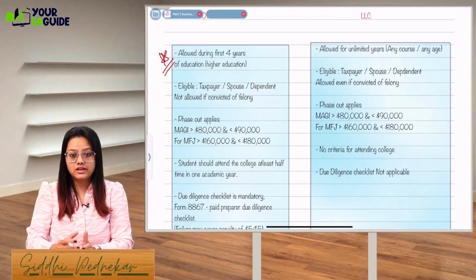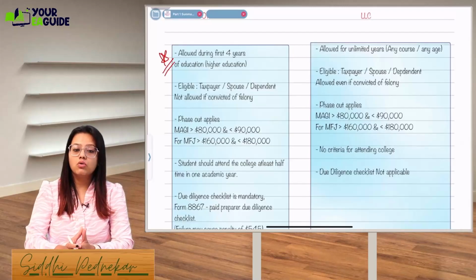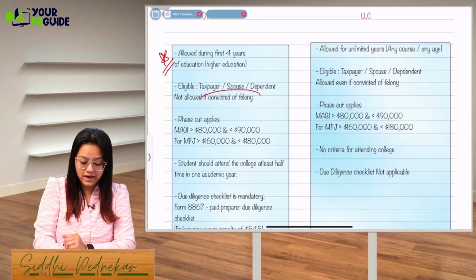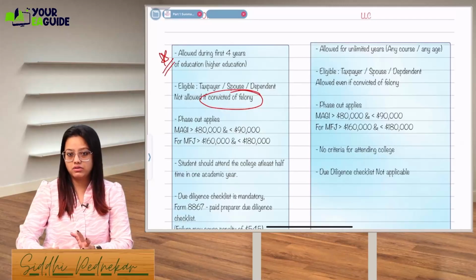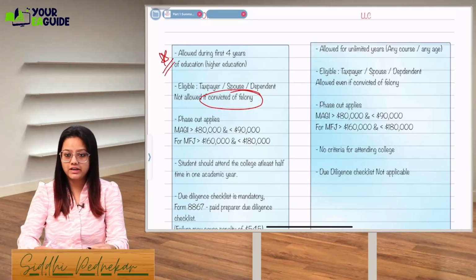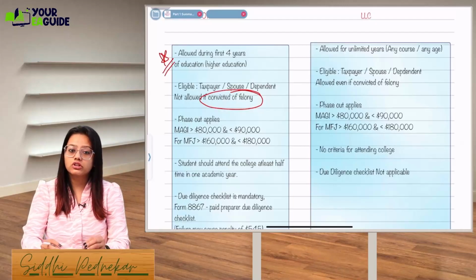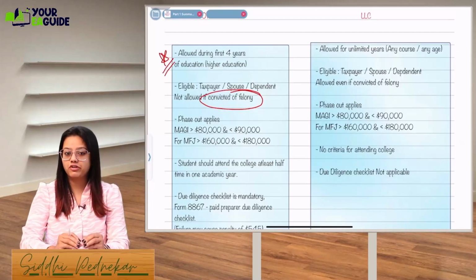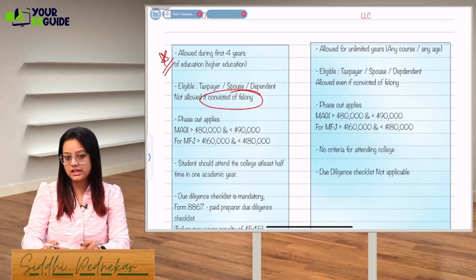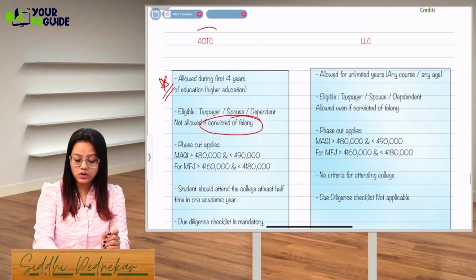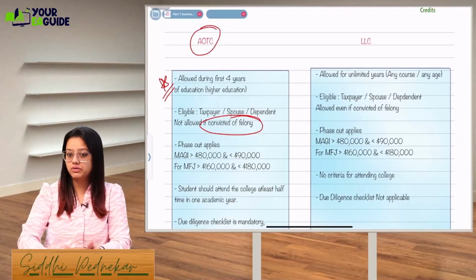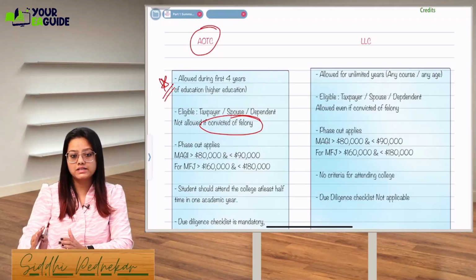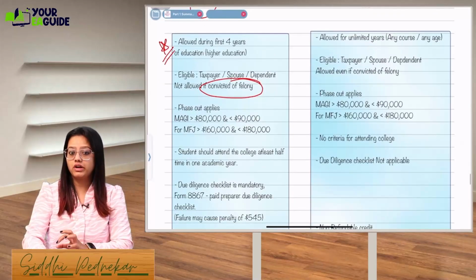Eligible persons are the taxpayer, spouse, dependent who are not convicted of any felony. Okay, it might happen that some people are convicted due to some felony and they are in the detention center. So those people will not be eligible for AOTC. But can I say they are allowed in the LLC? Yes. As I mentioned, those who are not going to take the AOTC, they can easily take LLC credit.